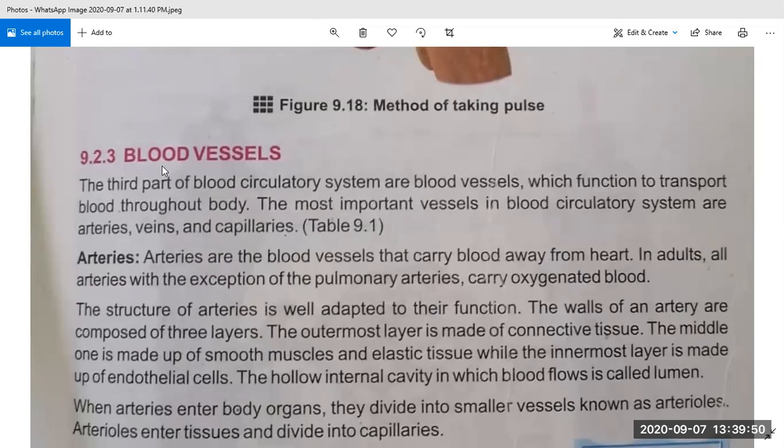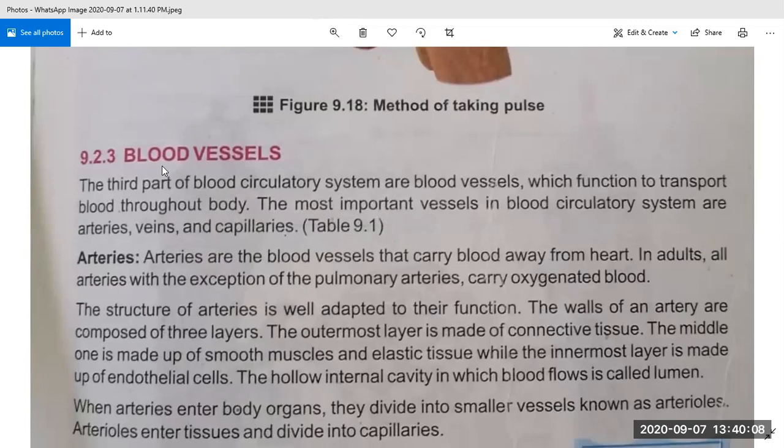First, it consists of blood, and we have discussed in detail what blood is, the composition of blood, the types of blood, the ABO blood group system, the Rh factor, and the disorders of blood.